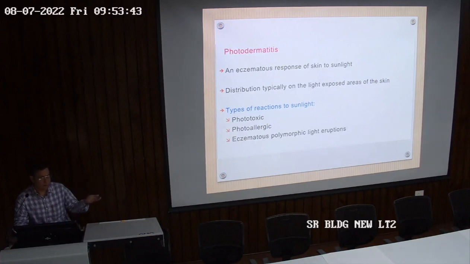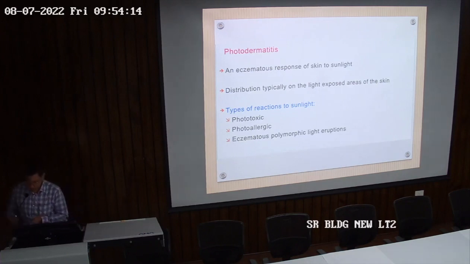So how to differentiate between these two types of eczema? Whatever the external allergen, one is what we call ABCD, airborne contact dermatitis, through the air. That Parthenium plant, it's not necessary to hold the plant to get an allergy. It is in the air. That Parthenium comes in the air, and wherever it strikes a sensitized person, he'll get eczema over that area. So that is also on the exposed part only because it will not affect the area over clothing. So what is the difference between photocontact dermatitis and airborne contact dermatitis?